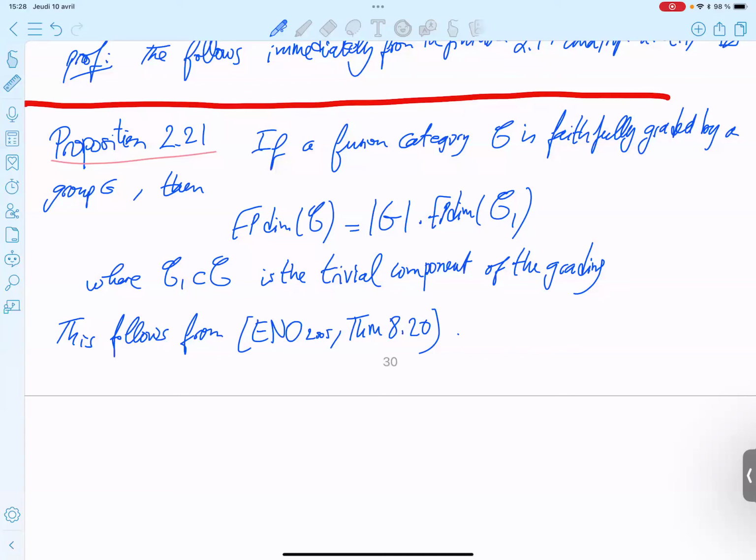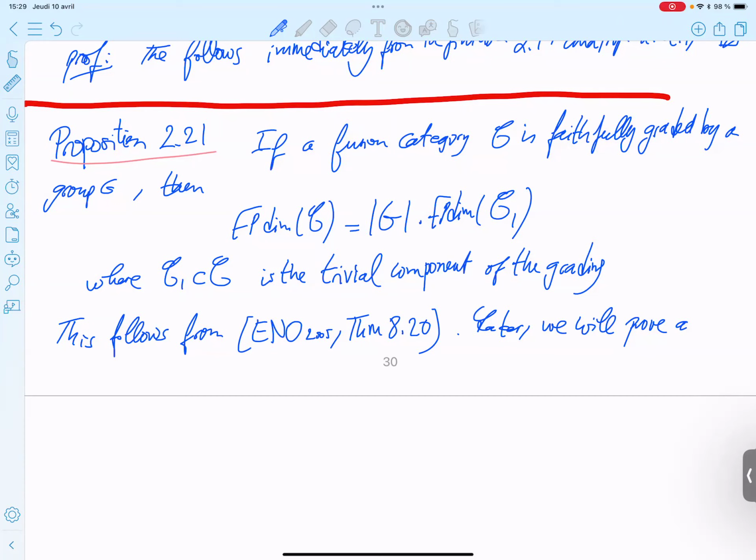Okay. And later in the class, maybe next semester, I'm not sure, up to where we can go this semester, later we will prove an analogous result. So here it's about Frobenius span dimension, but you can get something similar for the categorical dimension. Remember that they are not the same in general. They are the same in the pseudo-unitary case by definition.